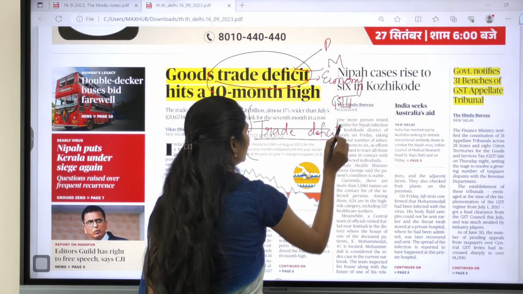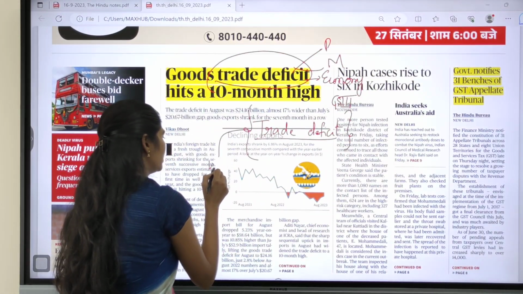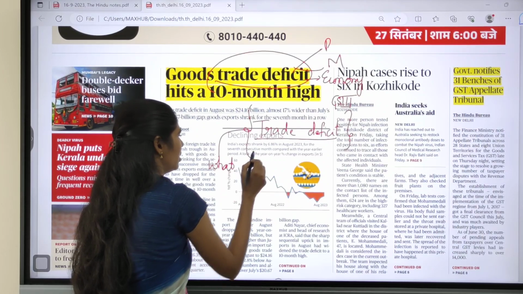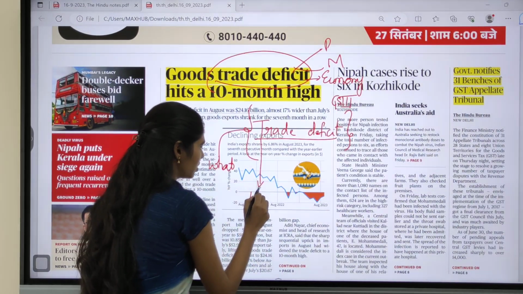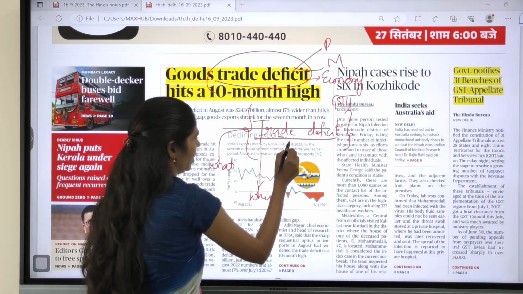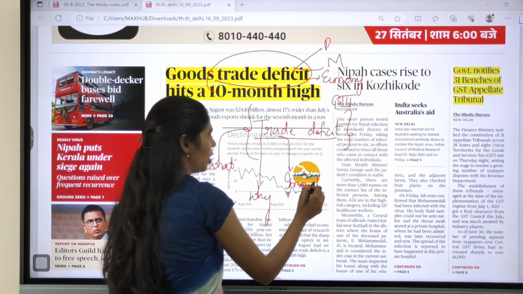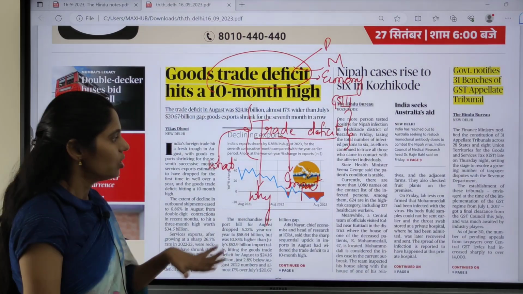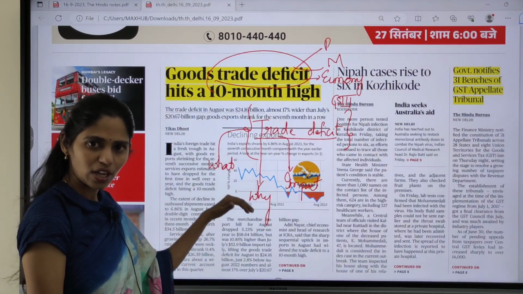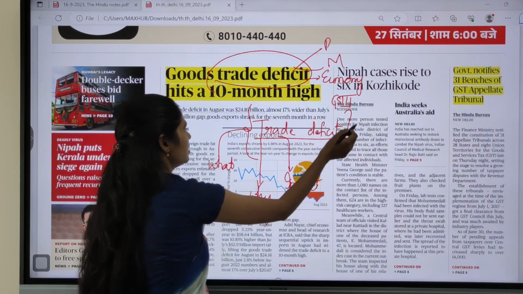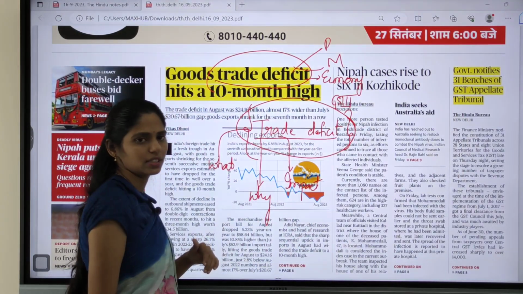Here you have to understand what exactly this trade deficit is, why there is a trade deficit now, and also what the impact of this trade deficit is on our economy as a whole. These are the subtopics that you have to remember under this main topic of trade deficit.